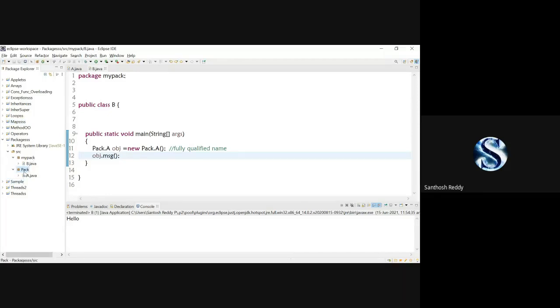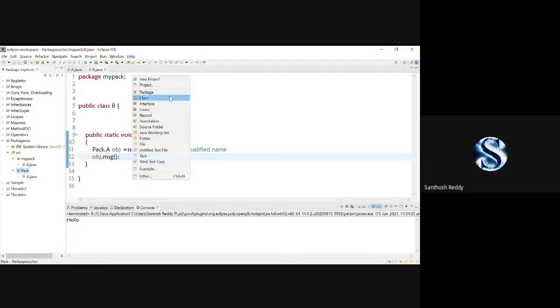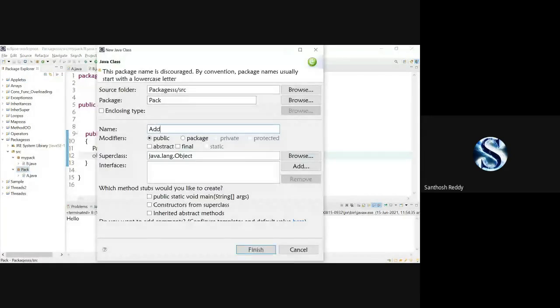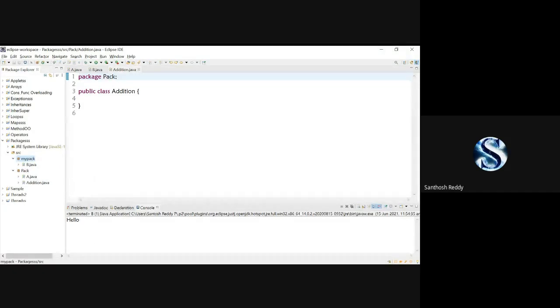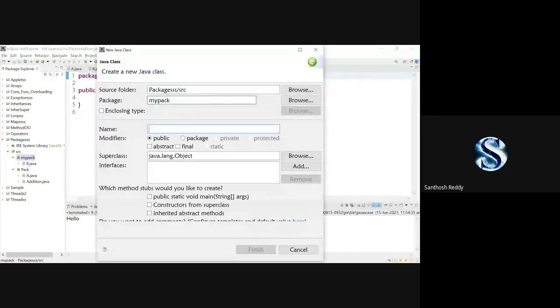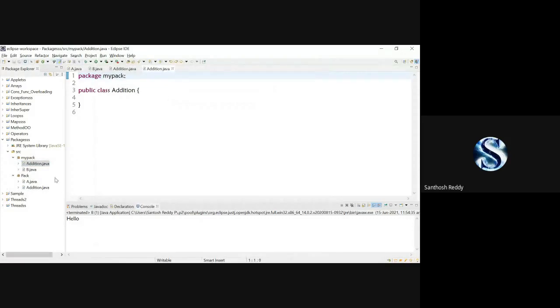Okay, I'll come to the pack folder. Here I'm going to create a class called Addition. Then I'll click on finish. Now you can check it out here. The Addition class is created within the package called pack. Now I'll go to my pack package and create one class called Addition. Now I'll click on finish. Here I have an Addition, and here also I have an Addition. So here we can write it in different ways. This will avoid the collision of your classes.